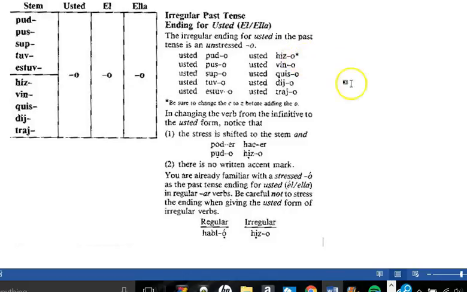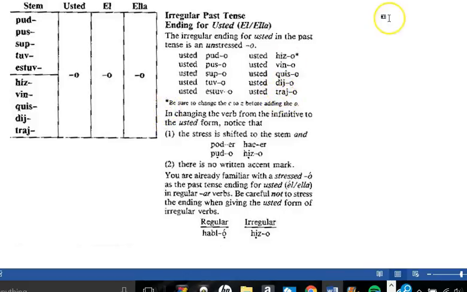So now finally, let's talk about the irregular past tense endings for usted, él, and ella. The irregular ending for usted in the past tense is an unstressed O. Pudo, puso, supo, tuvo, estuvo, hizo, vino, quiso, dijo, trajo.